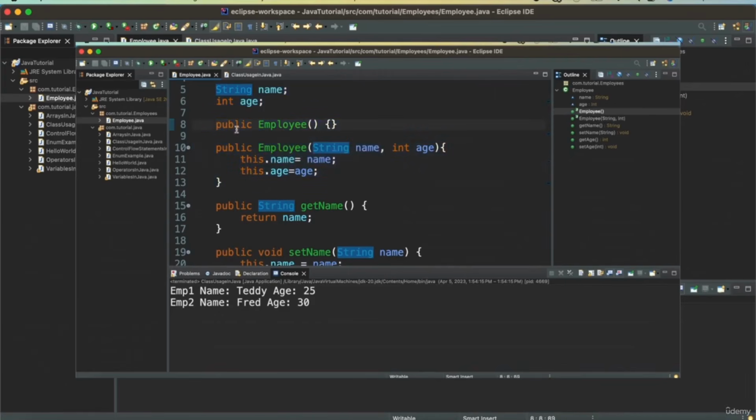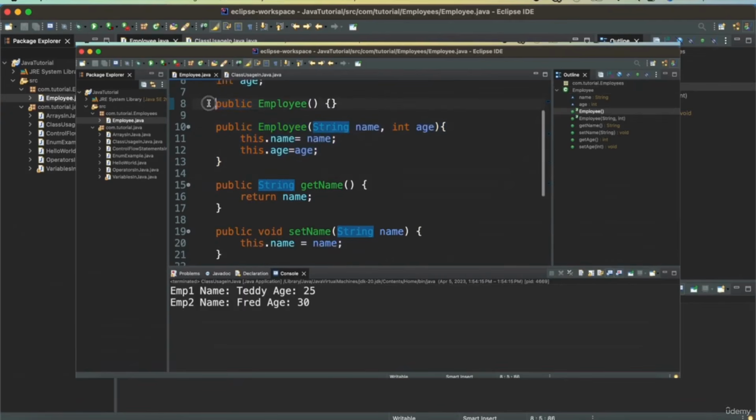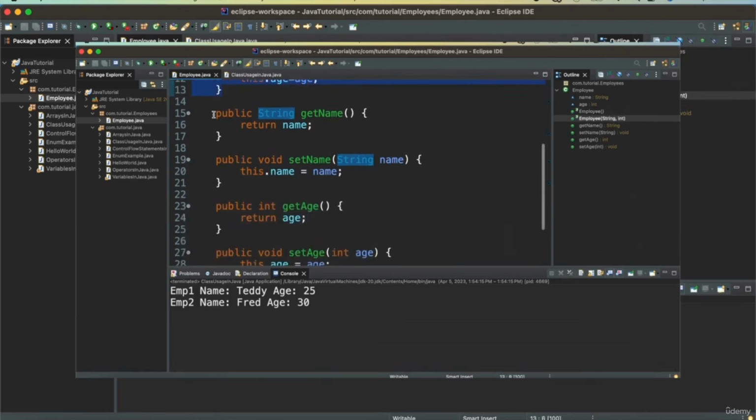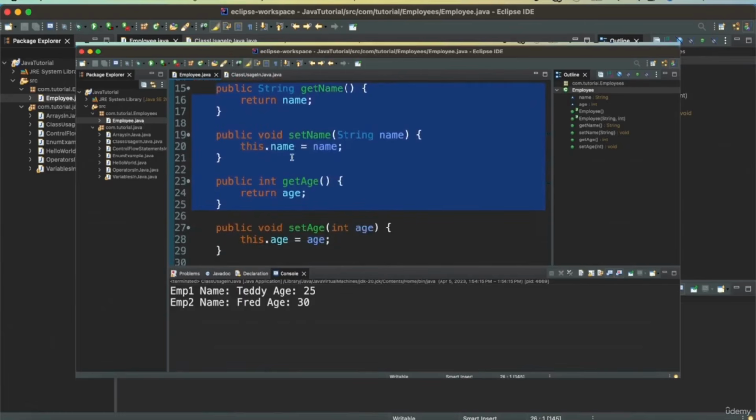This comes by default, but if you define another constructor, you need to define a default constructor manually. So we saw how to create constructors, and then we have getters and setters for all the member fields. And in Eclipse, it is very easy to do that. We can just say source and then generate getters and setters.